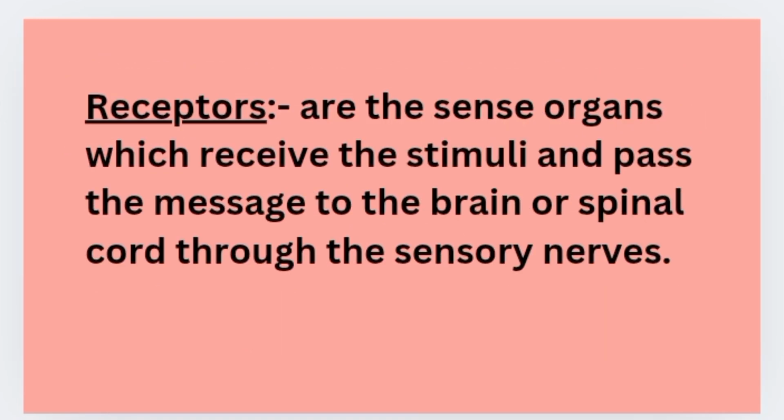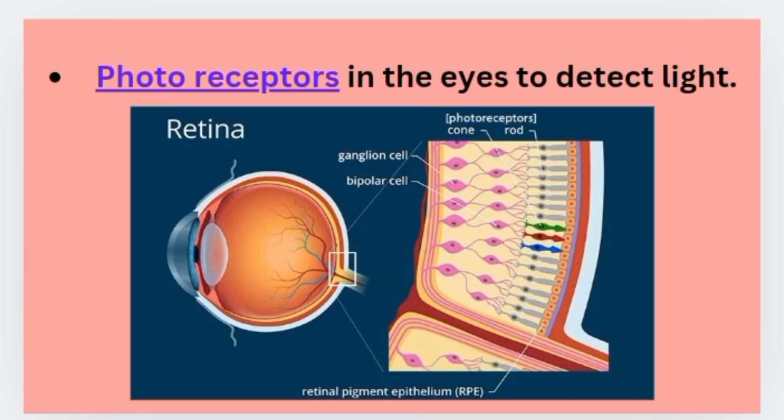So there are various types of receptors present in our body. Receptors are the sense organs which receive the stimuli and pass the message to the brain or spinal cord through the sensory nerves. There are various types of receptors. They are photoreceptors in the eyes to detect the light. Here you can see the photoreceptors which are present in the eyes.